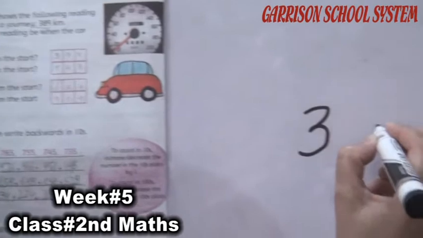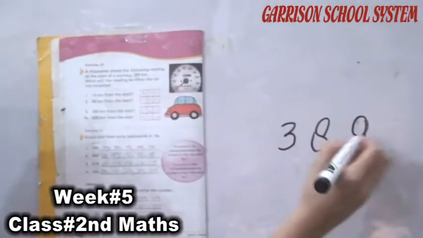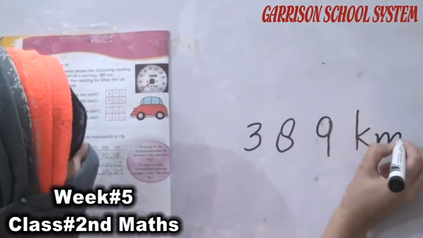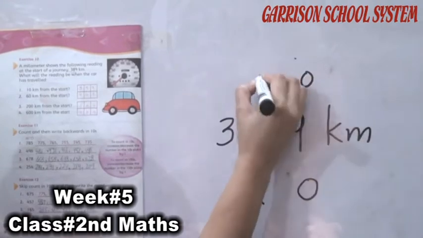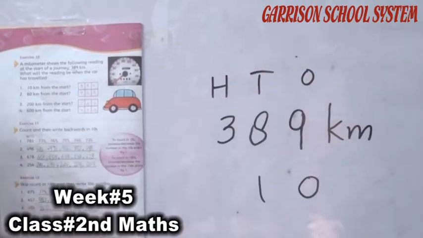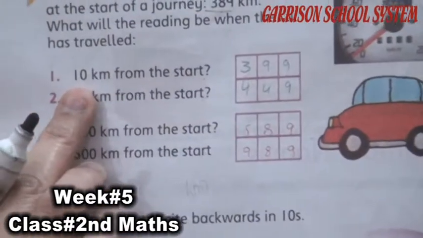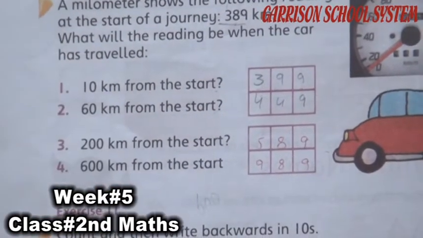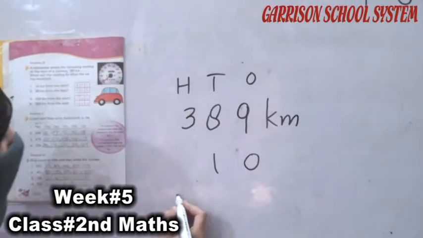Like this, 389, and we have to add 10. These are ones, tens, hundreds. 10 is in the tens place value, so we have to write it in its value, which is in tens.